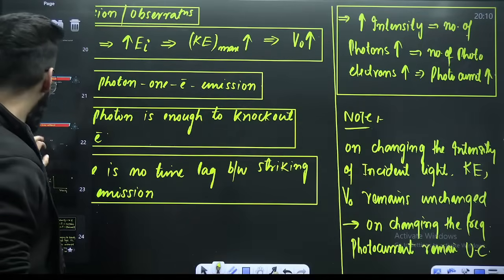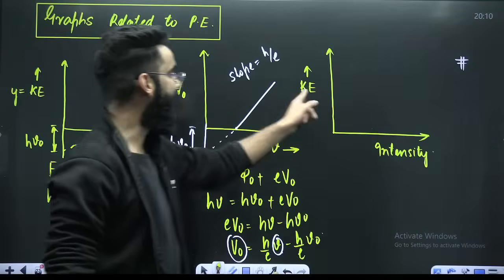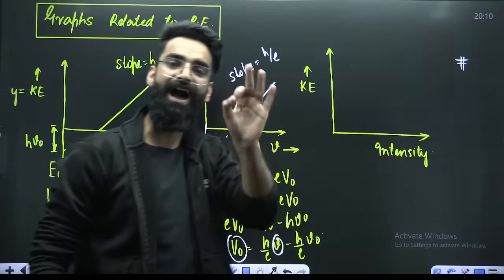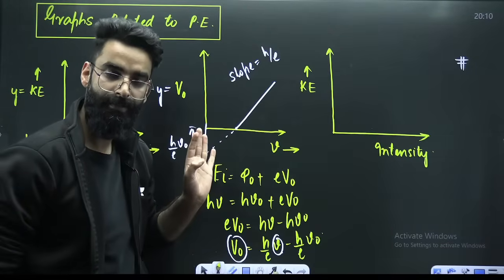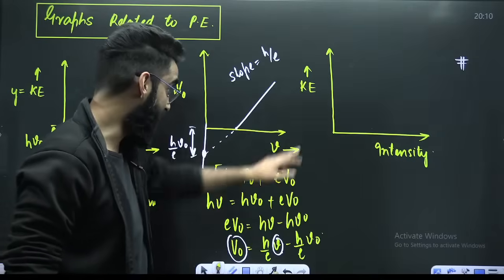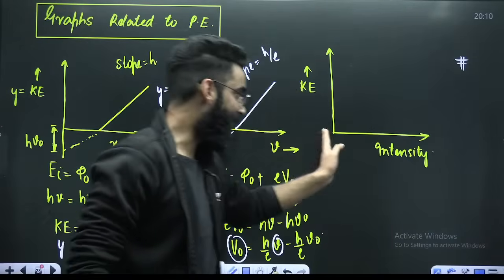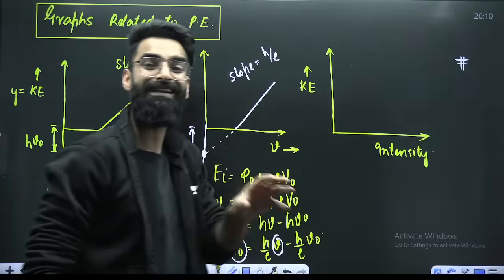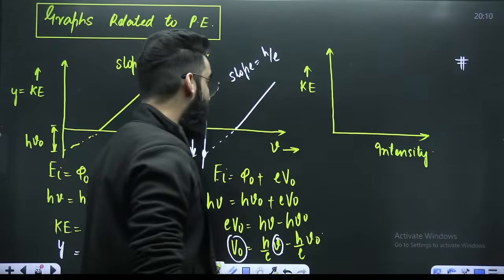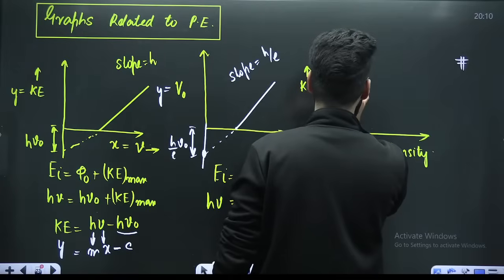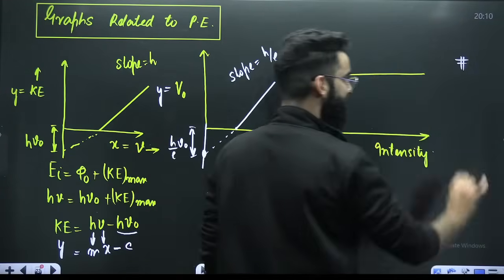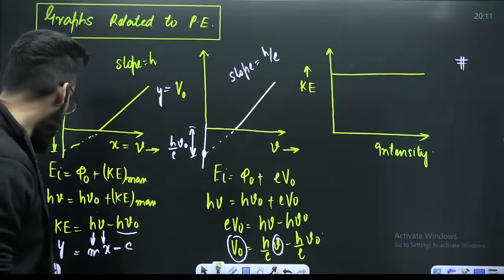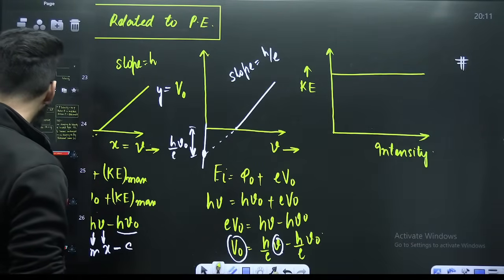Now I think you are in a position to make this particular graph. Kinetic energy versus intensity. If you increase the intensity, will anything happen to kinetic energy? On increasing or decreasing the intensity of the incident light, what happens to the kinetic energy of the emitted electrons? Remains unchanged. Am I clear with all these things?